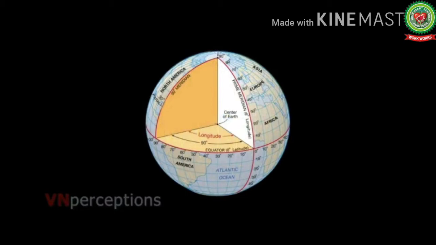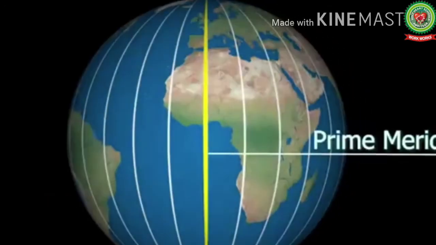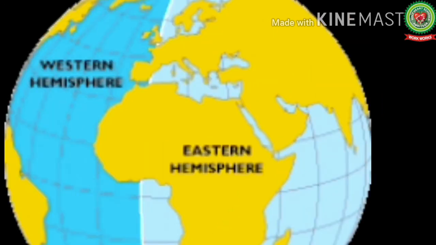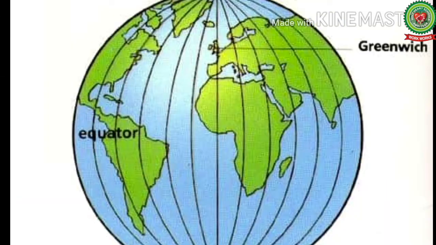Longitudes, which are also known as meridians, are the angular distance of the place east and west of the prime meridian. Now here the question comes, what is prime meridian? Prime meridian is a 0-degree longitude, and like the equator, it also divides the earth into two equal halves or hemispheres, that is, eastern and western hemisphere. Prime meridian is also known as Greenwich meridian because it passes through Greenwich near London.